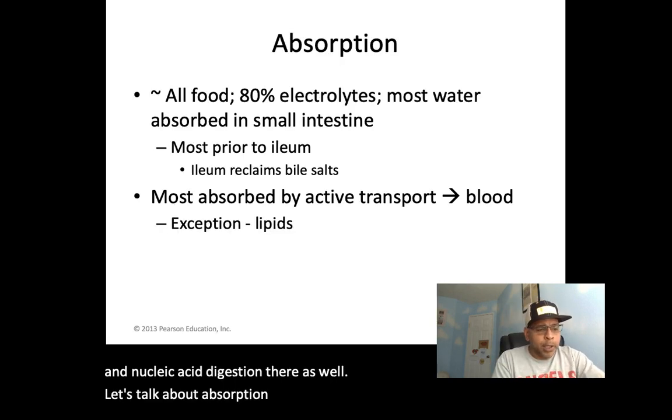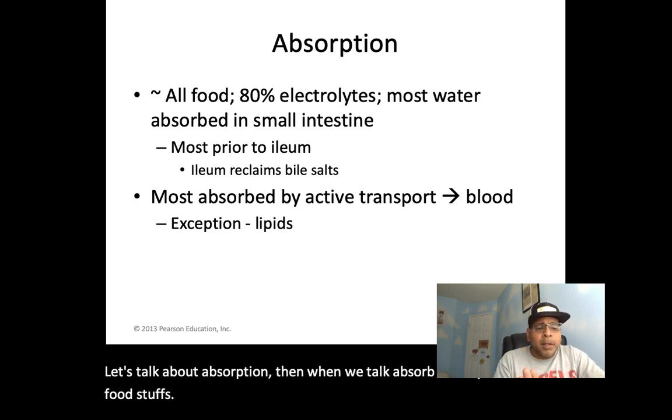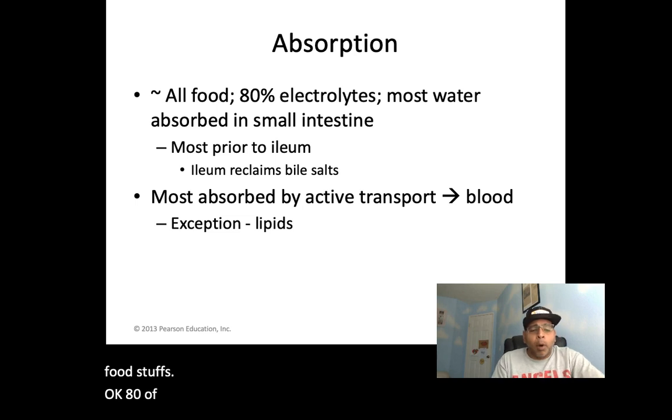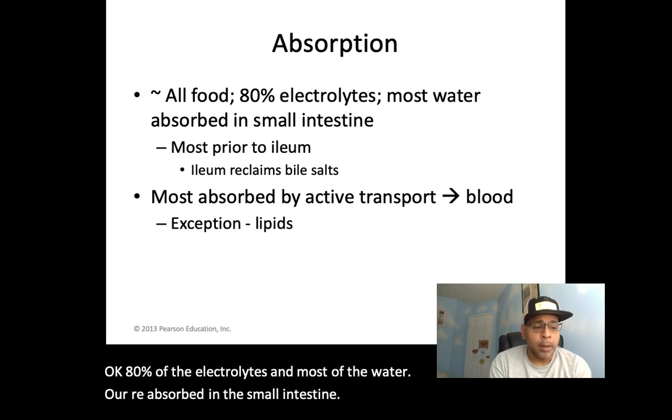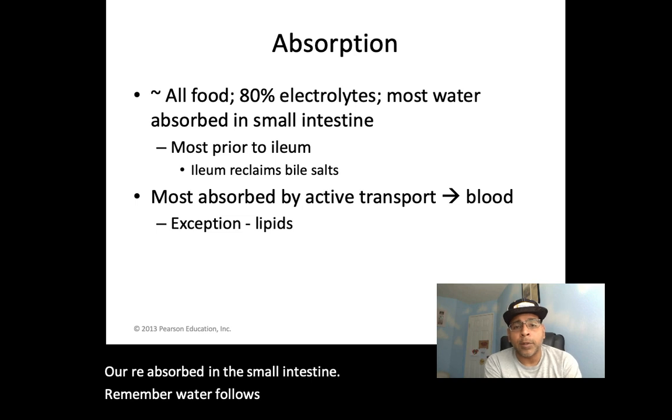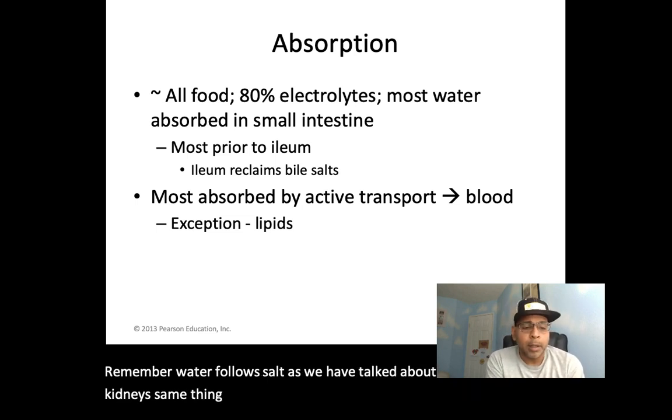When we talk absorption, mostly all of our foodstuffs, 80% of the electrolytes, and most of the water are reabsorbed in the small intestine. Remember, water follows salt, as we have talked about in relation to the kidneys. Same thing is going to be happening here.